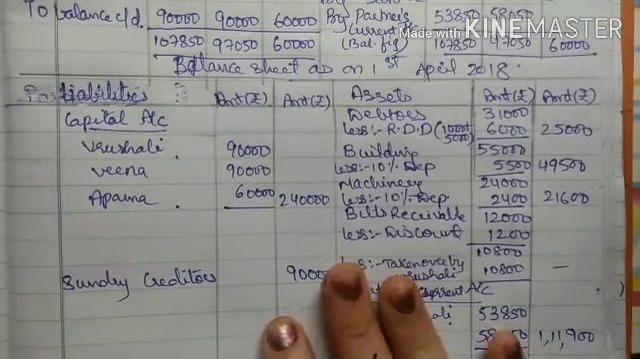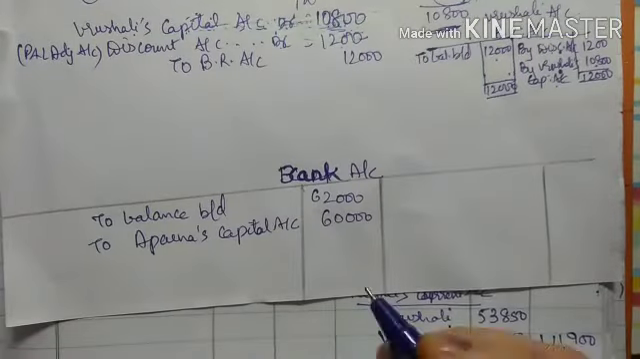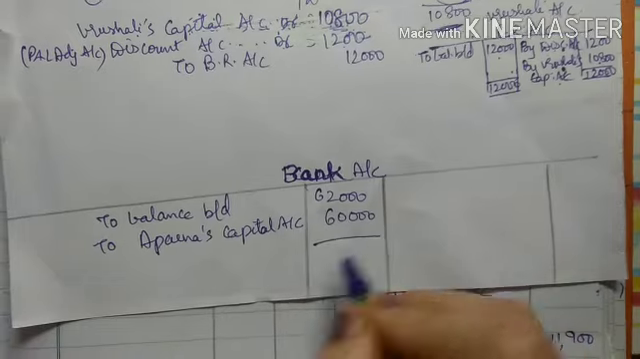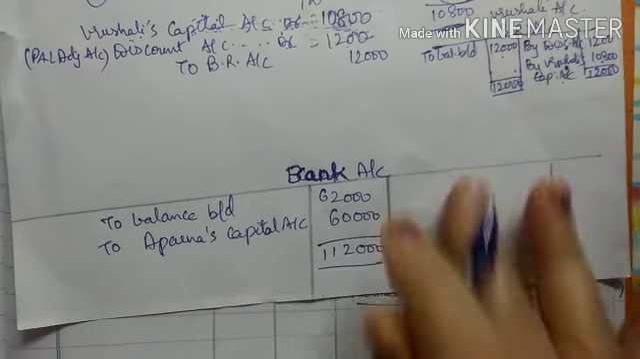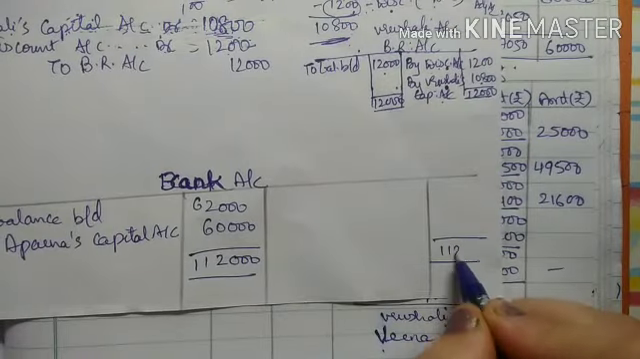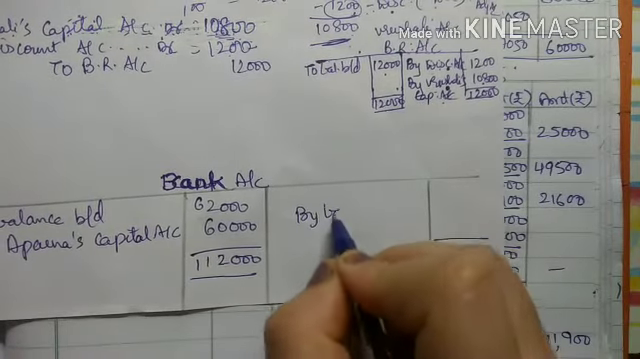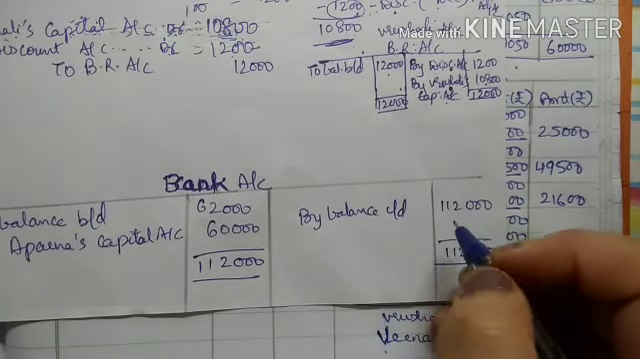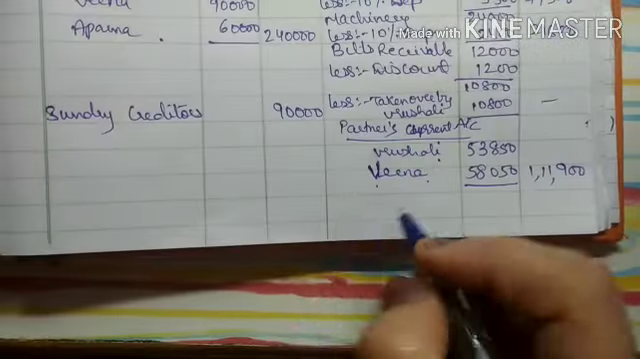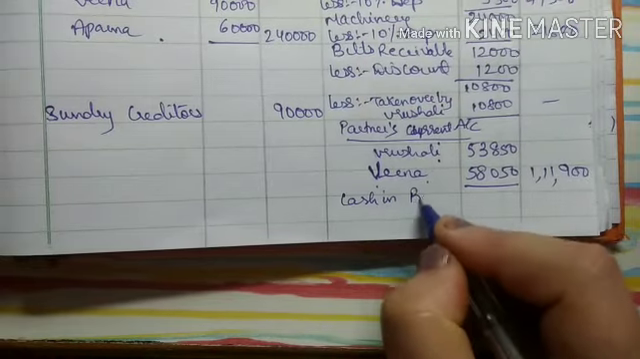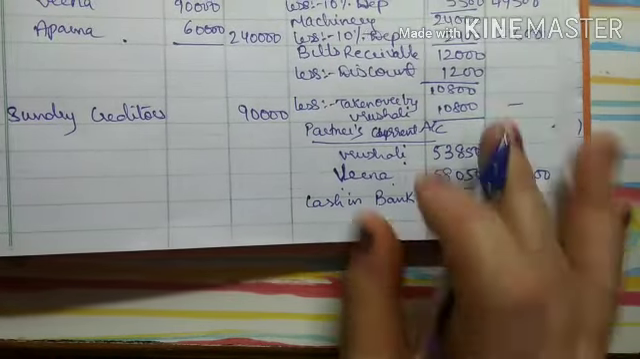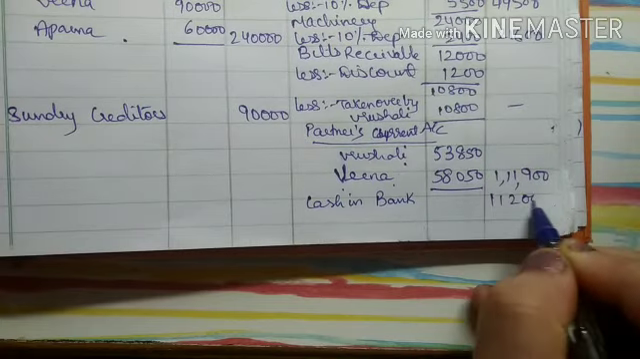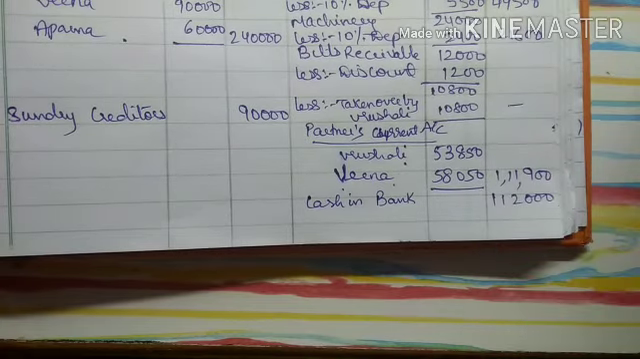Now we have to close the balance sheet, but before closing the balance sheet, we will have to close the bank account, right? So in the bank account, this side total is 1,12,000. So 1,12,000, this will be my balance carried down, 1,12,000, right? So now this will be transferred to the balance sheet. So in the balance sheet I will write here on the asset side cash in bank, or you can write only bank, that is 1,12,000.